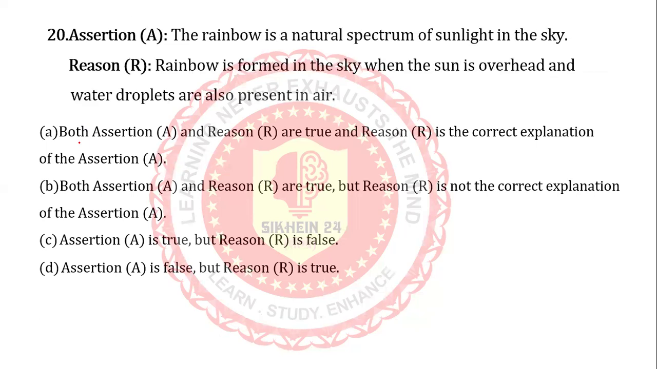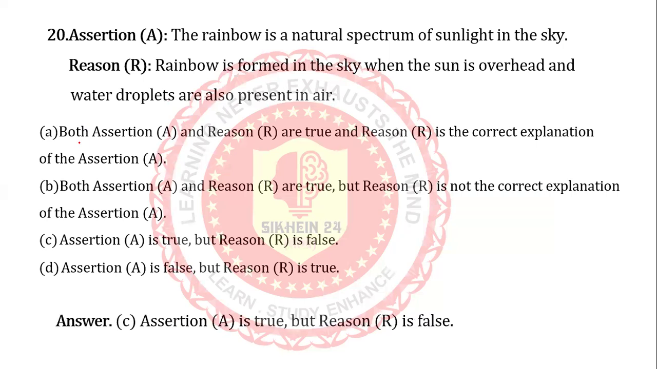Question 20. Assertion: the rainbow is a natural spectrum of sunlight in the sky. Reason: rainbow is formed in the sky when the sun is overhead and water droplets are also present in air. Answer is what? C. A is correct, but reason is false. As per the record, I have taken all these questions, and I hope you will do better in your board exam.